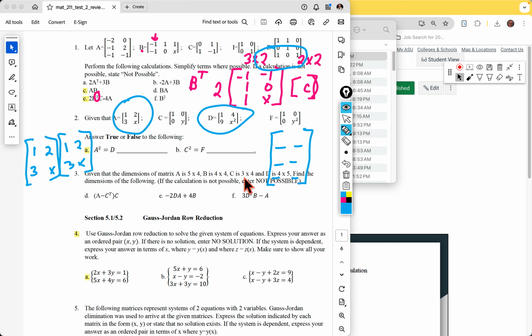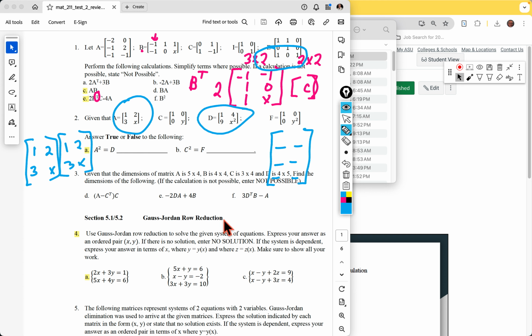There are no true or false questions, so it's not like that's a type of question, but there are multiplication type questions. I want you to definitely know how to at least multiply a 2 by 2. It's not that hard, but you have to do it a few times. And I have to go back. Okay, is it columns? It's easy to mix these things up with matrices, right? Row times column, row times column.